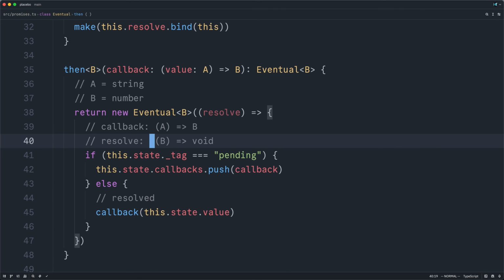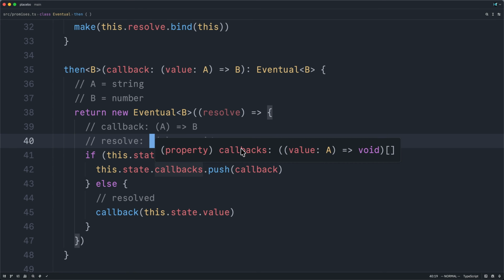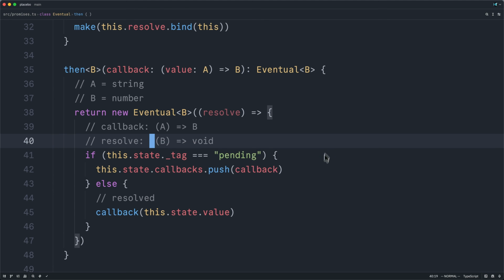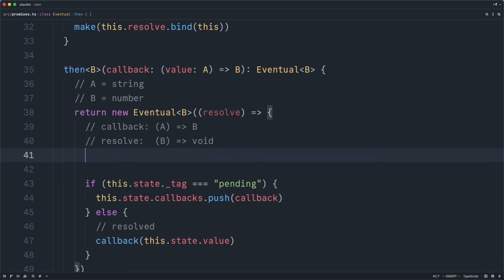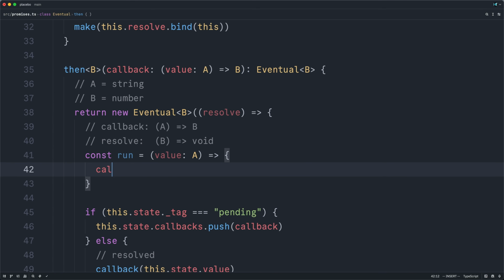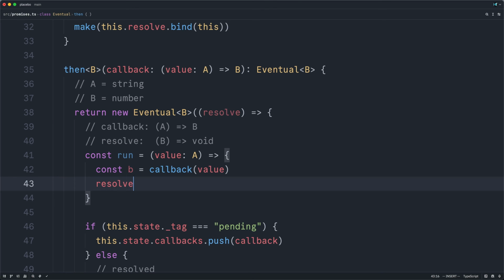We do not have any A's in scope here. However, the callbacks array is an array of functions that will eventually be called with the A value that the original promise resolves with. So the easiest way to get this all to work is to define a new function, one that we can put into our callback array. This means it will have to take an A as its argument, and then internally we can delegate to that initial callback, passing it the value, and this will get us back our B, at which point we can resolve our new eventual B promise with that value.